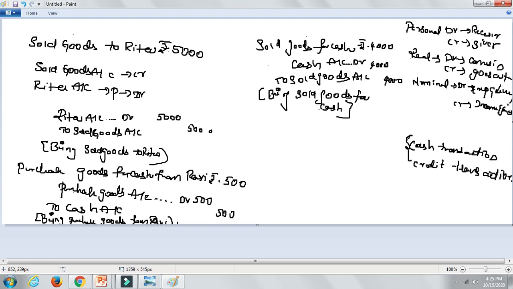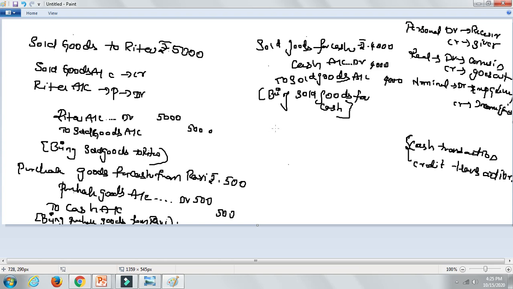Now here see what happened. Sold goods belongs to real, and earlier one belonged to personal. Sometimes both belong to the same type of account. Like here we have seen purchase goods to cash, both belong to real account. Purchase goods are coming into the business and cash is going out of the business. In the same manner, sold goods for cash: cash is coming in and goods are going out. So you are going to debit accordingly and credit accordingly.